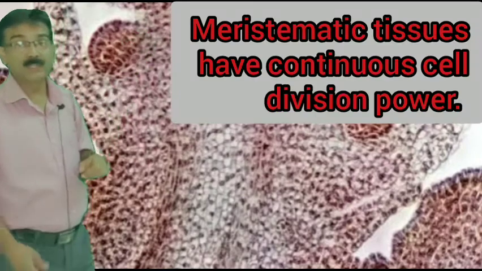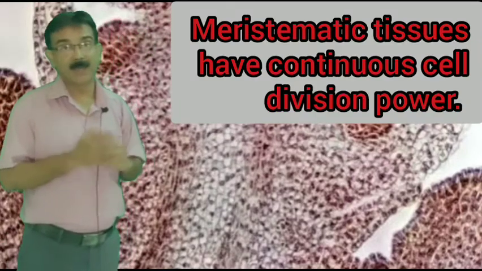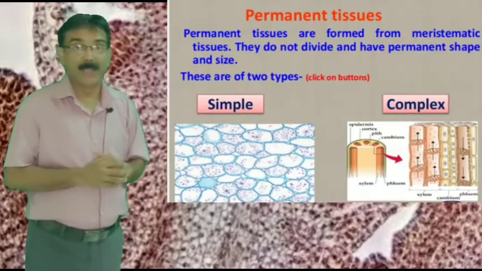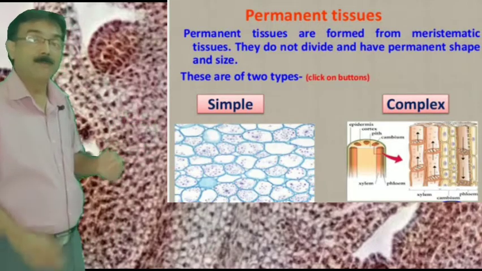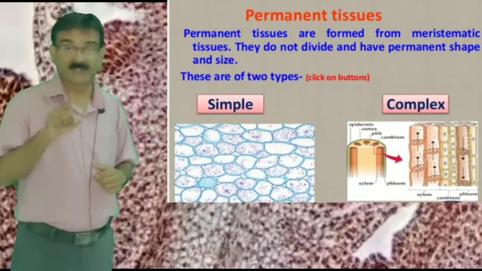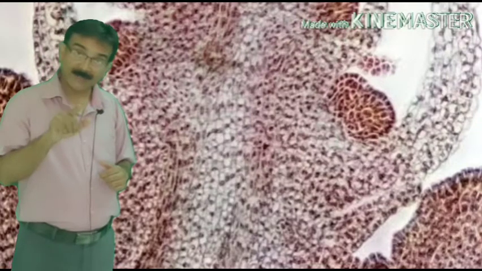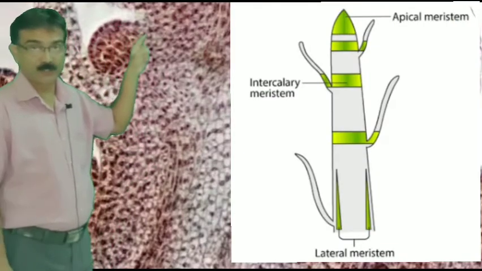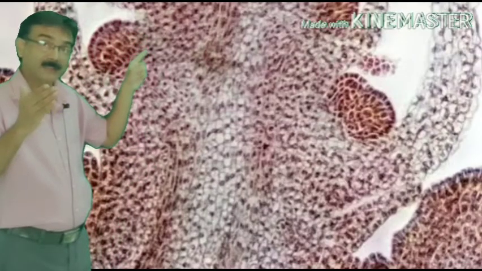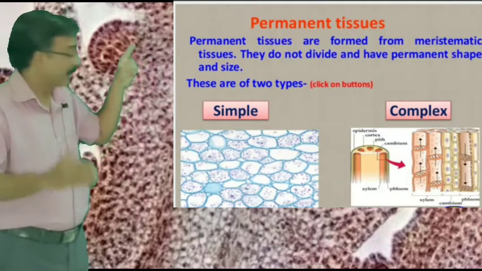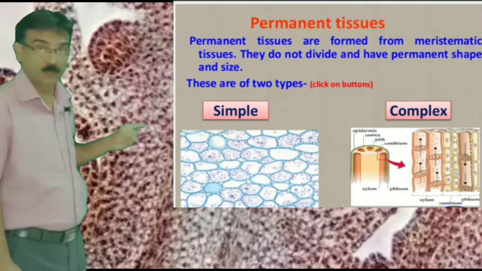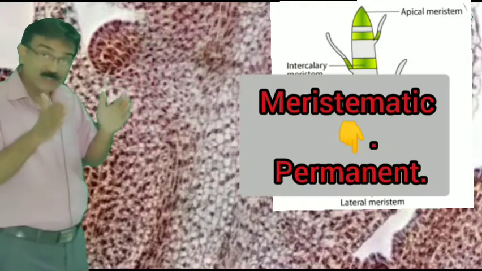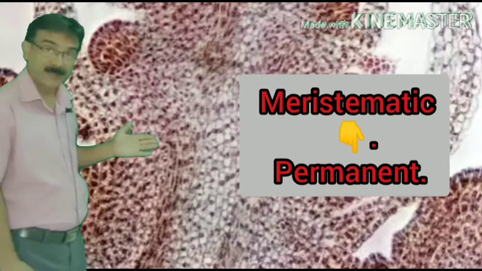Meristematic tissues are those that have continuous division power in them. And the next is permanent tissue. Permanent tissues don't have division power, which means permanent tissues are differentiated. Actually, when meristematic tissues grow older, they lose the capacity to divide and convert into permanent tissues. After a certain period, these meristematic tissues lose their division power and convert into permanent tissues.